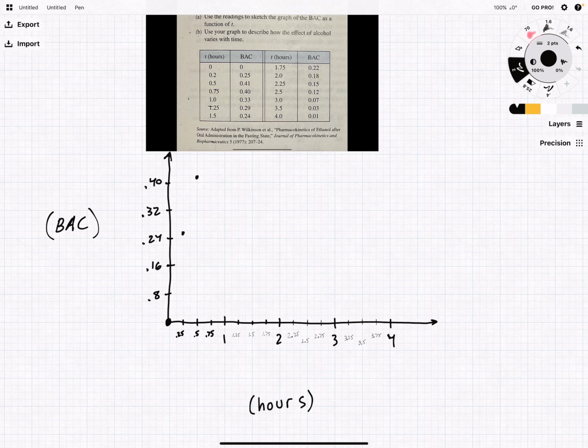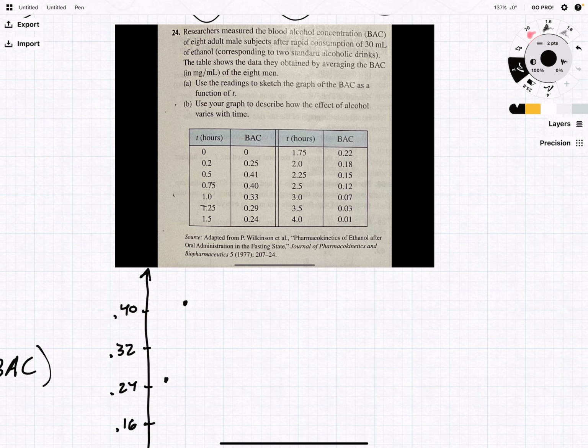And so, yeah. Then I thought, maybe if it was 2 shots, that would be pretty bad. But I wonder why the BAC got high so fast. So I read the fine print at the bottom, the source, and it says, all these fancy words, pharmacokinetics of ethanol, after administration in the fasting state.